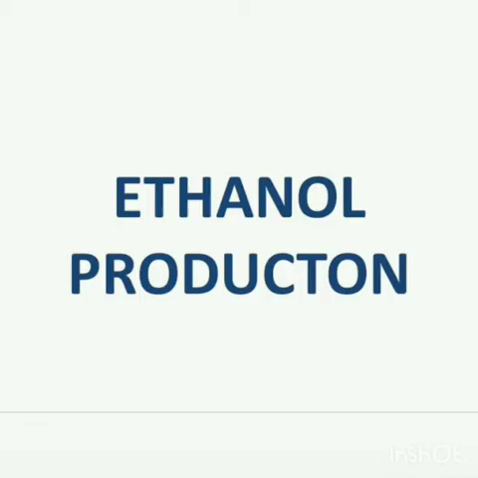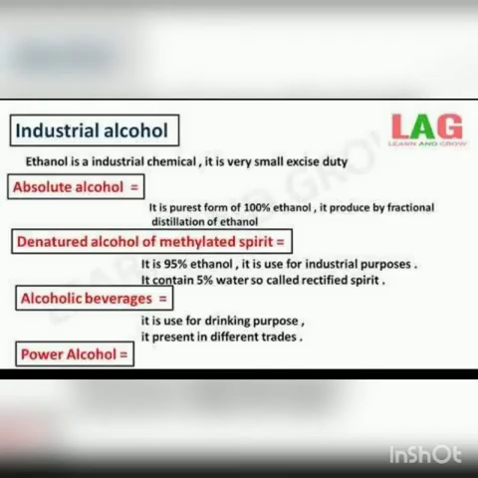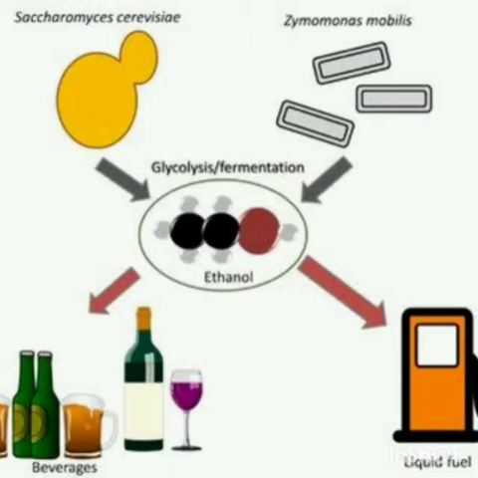Saccharomyces cerevisiae is the major producer of ethanol. It is used for industrial, laboratory and fuel purposes. So, ethanol is referred to as industrial alcohol. Bacteria such as Zymomonas mobilis and Sarcina ventriculi are also involved in ethanol production. The principal substrates for the commercial production of industrial alcohol include molasses or corn, potatoes and wood waste.